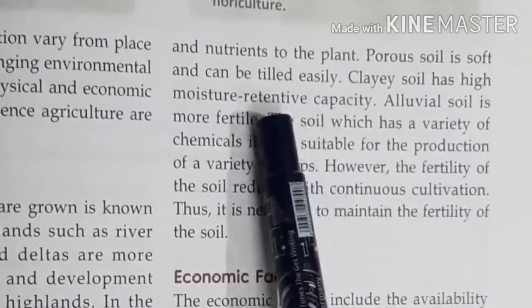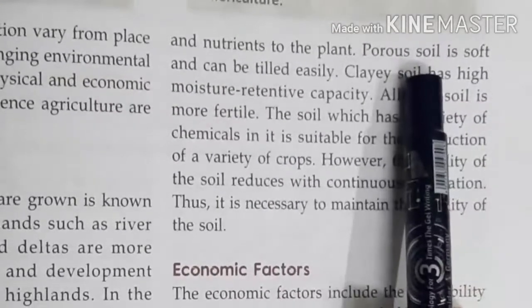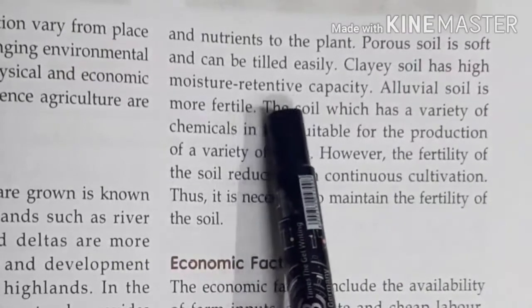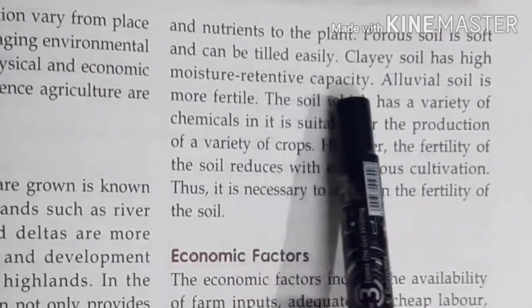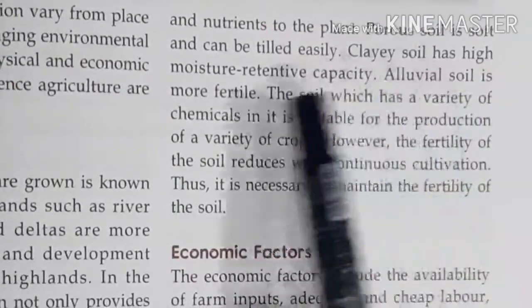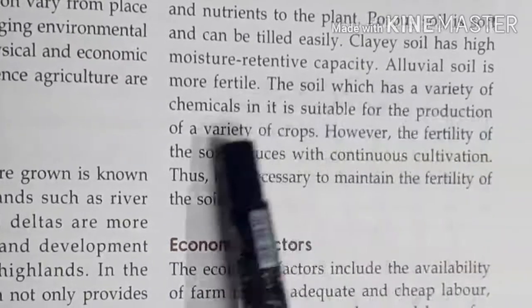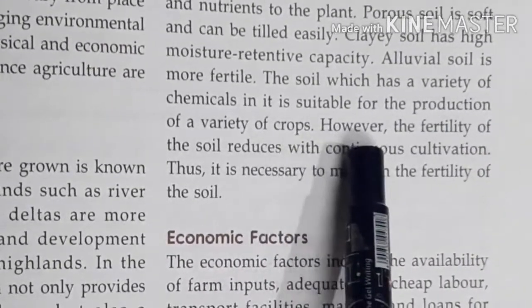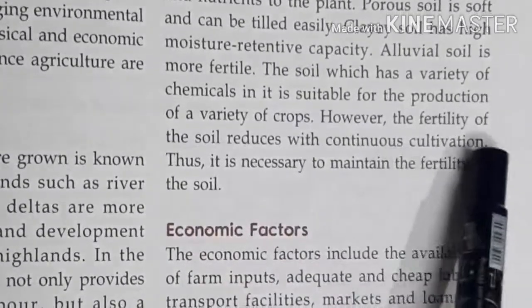Alluvial soil is soft and can be tilled easily, and this soil will be required to grow these crops easily. Clay soil has high moisture, बहुत ज़्यादा moisture रहता है clay type की soil, जो चिकनी type की soil होती है, that will require retentive capacity. Alluvial soil is more fertile than the black soil or red soil. The soil which has a variety of chemicals in it is suitable for production of a variety of crops. However, the fertility of soil reduces with continuous cultivation.